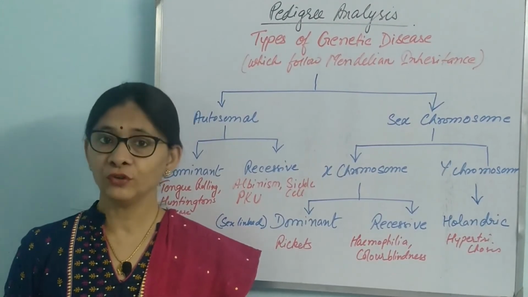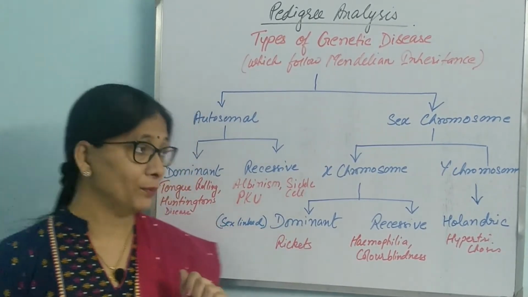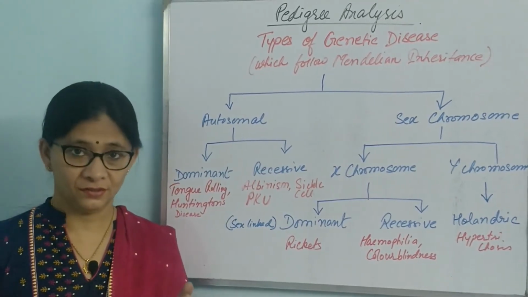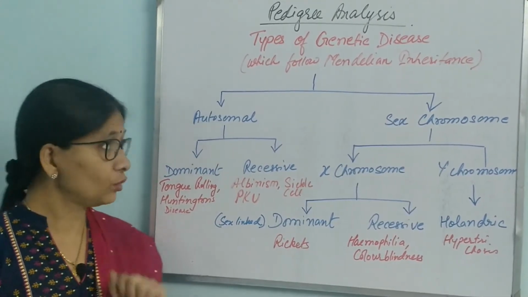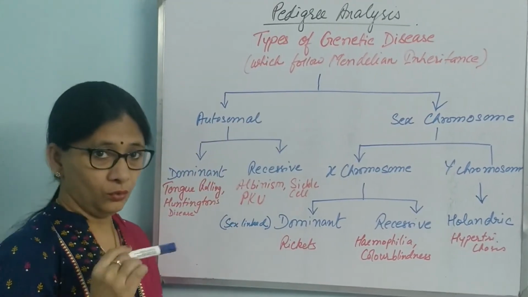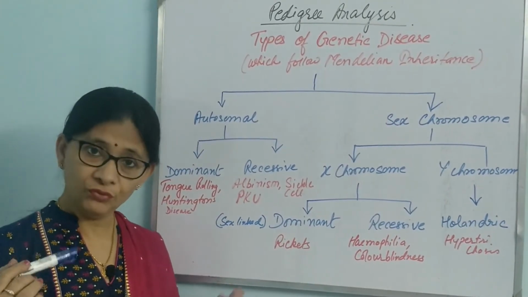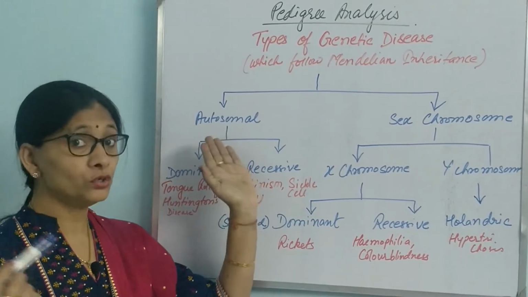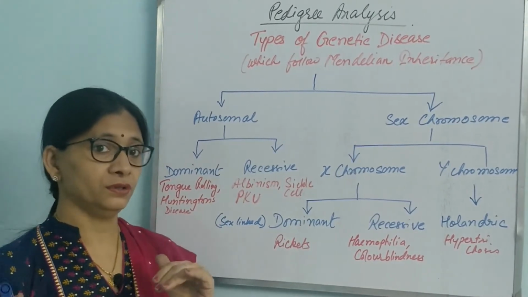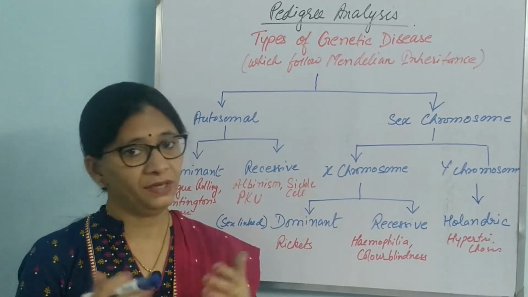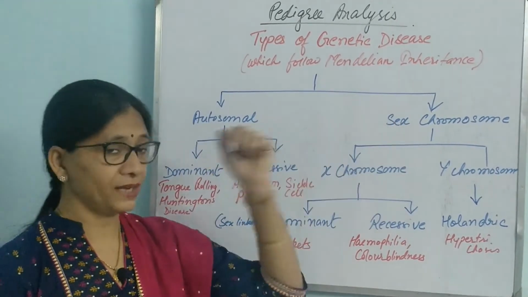Yes students, so as I was talking about the requirements for understanding pedigree analysis. First requirement is to know the disease, okay, where it is prevalent, where this gene is located. So let us see. As we all know, we have 46 chromosomes in every cell of our body, of which 44 chromosomes are autosomes, and 2 chromosomes are sex chromosomes. Now, if we are talking about this gene being present in a chromosome, it can be present in any chromosome, at a locus of any chromosome, isn't it? It can be autosome also, it can be sex chromosome also.